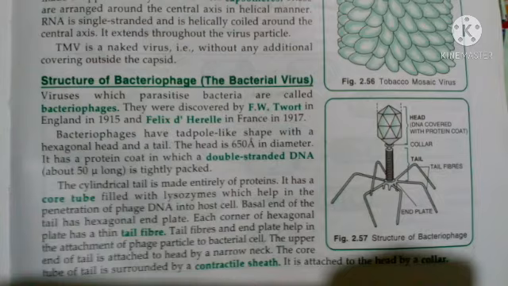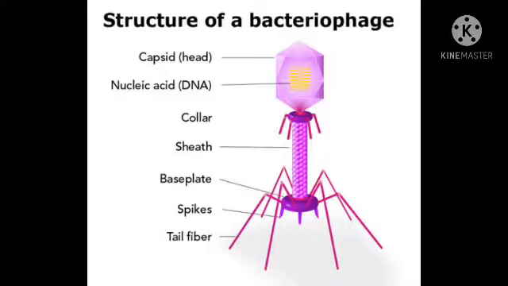It consists of two parts, the head and the tail, which are connected to one another with a collar. The head is made up of double-stranded DNA and a protein layer known as the capsid. The head consists of a protein coat in which the double-stranded DNA is tightly packed. The head is connected to the tail with the help of the collar.